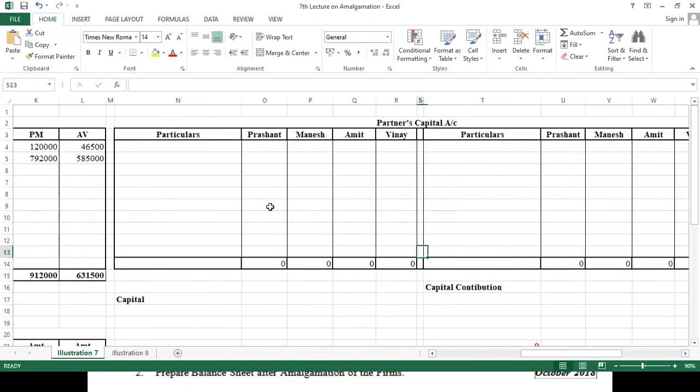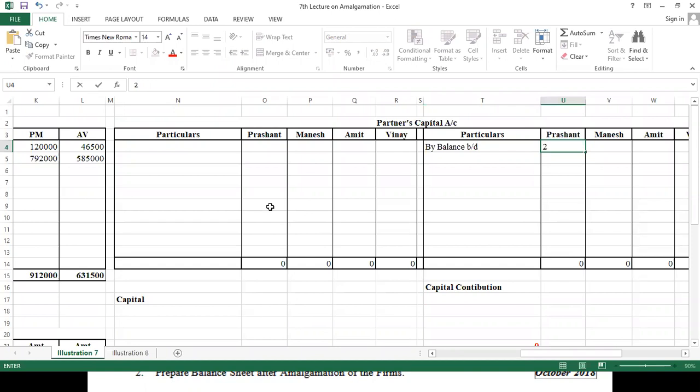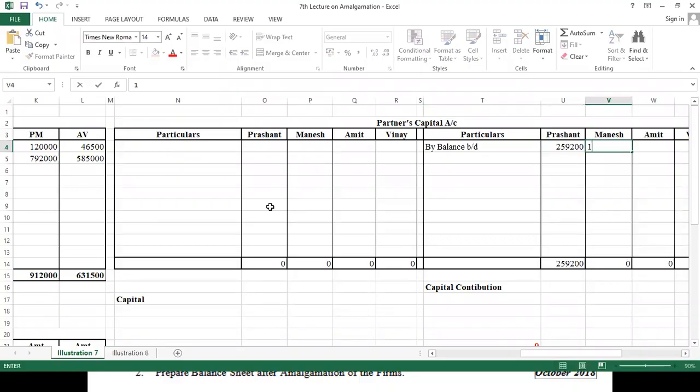Now coming to the partners capital account, and in the partners capital account, first of all we will write by balance brought down. Okay, so for Prashant we have 2,59,200. For Manish we have 1,90,800.